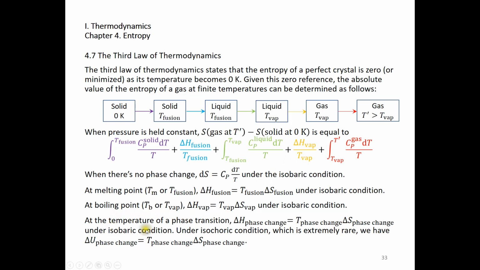Again, at the temperature of a phase transition, delta H is T times delta S. This T is the temperature when this phase change or phase transition occurs. Delta H and delta S are the changes of enthalpy and entropy in this phase transition under isobaric condition. Under isochoric condition, which is extremely rare, we have delta U equals T delta S.